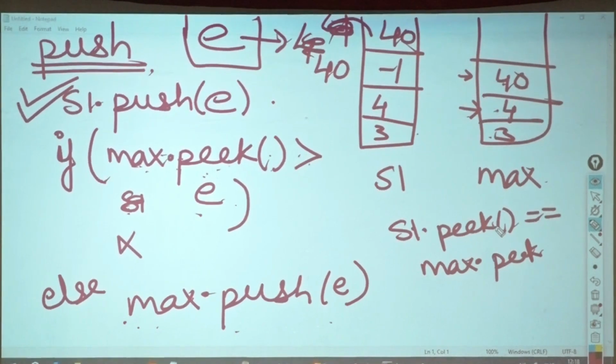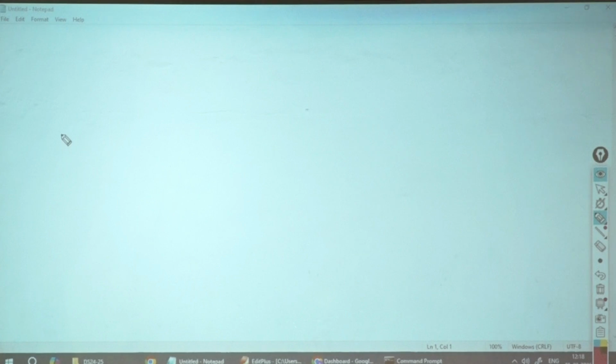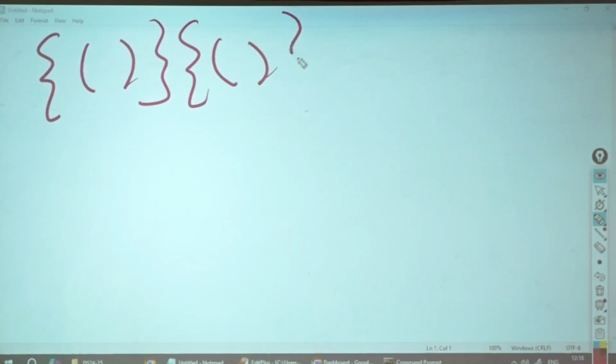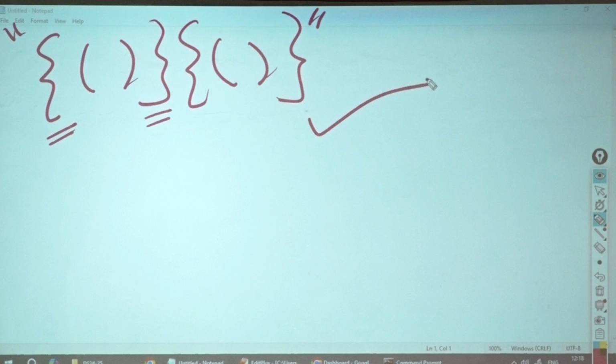Min, max, sort. But min, max, I'm not counting. I'm counting min and max as one problem. What is this? This is a string given to you. You have to check whether these parentheses are balanced or not. Balanced means what? Each opening will have a consecutive closing. Okay? Now, this is a valid balancing of parentheses.